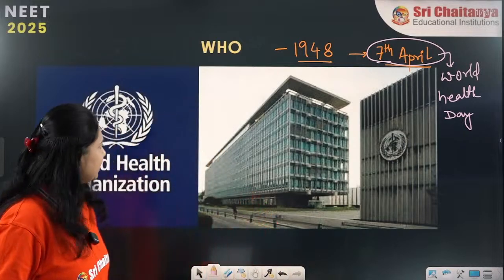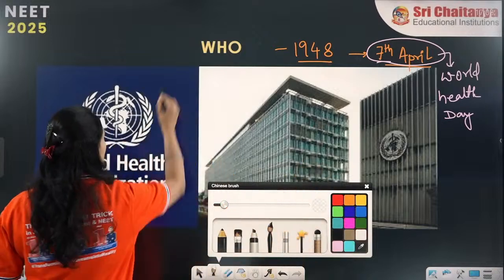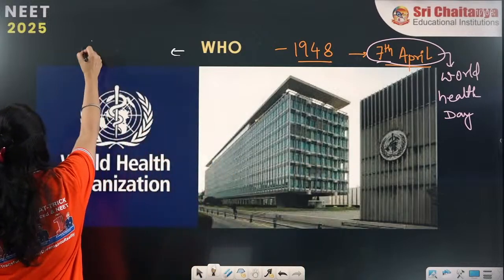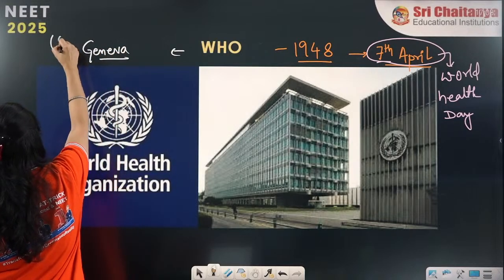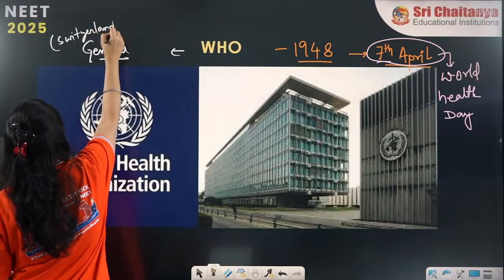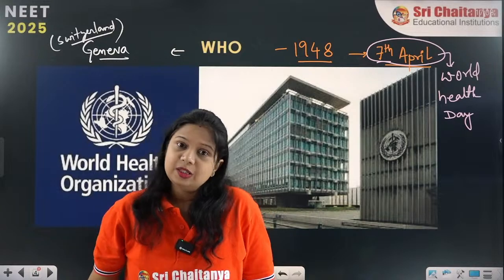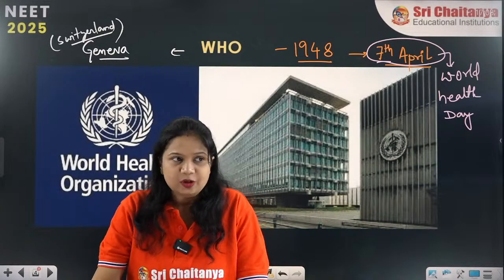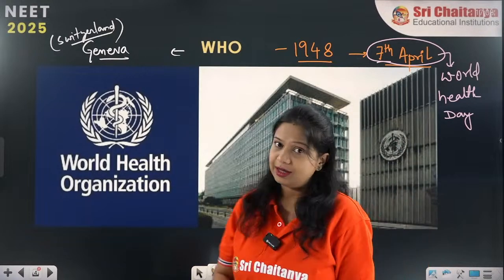So now, World Health Organization, the main important point is: where is the headquarter located? The headquarter is located in Geneva, which is right now in Switzerland. So it's a European country where the headquarter is located. Geneva in Switzerland is the headquarter of the World Health Organization.